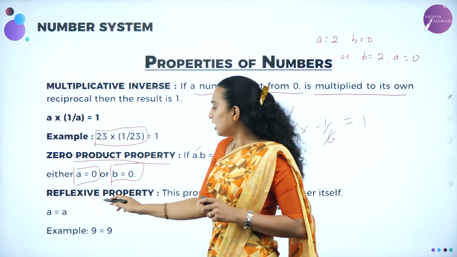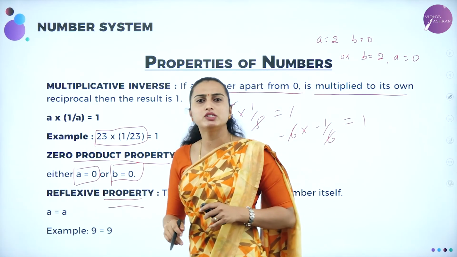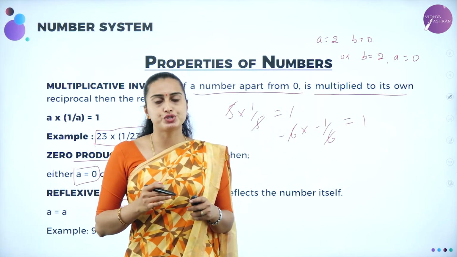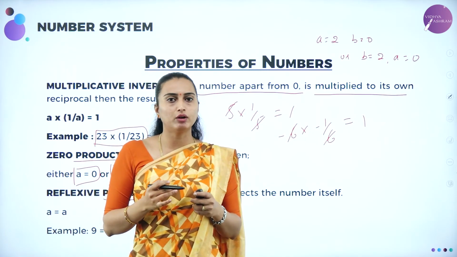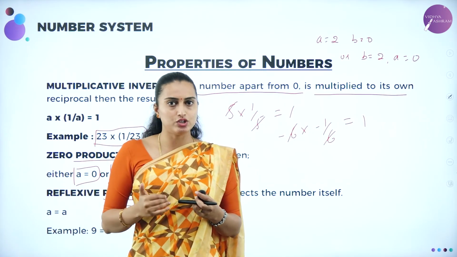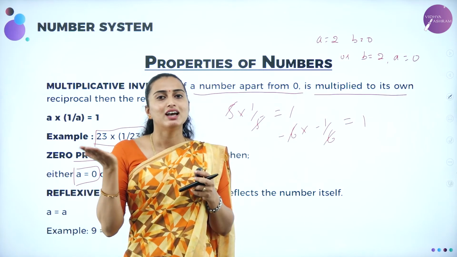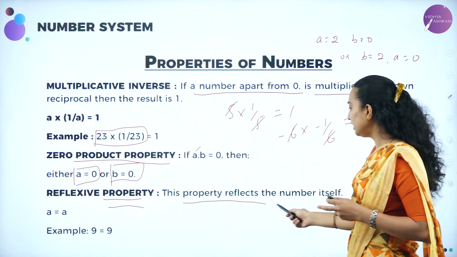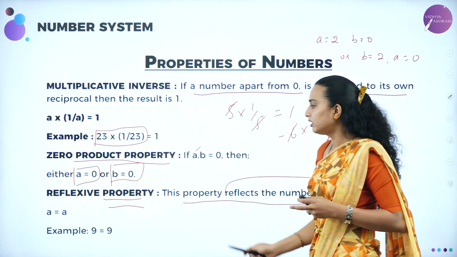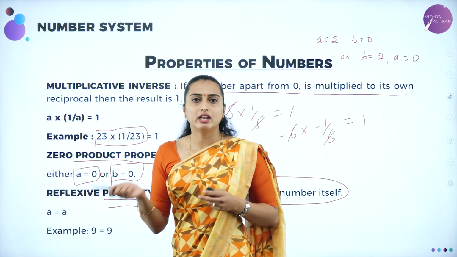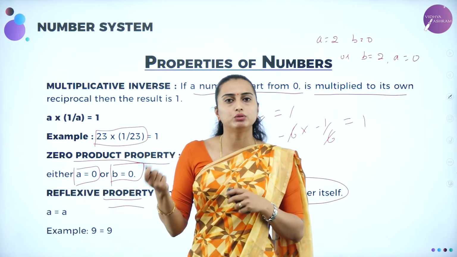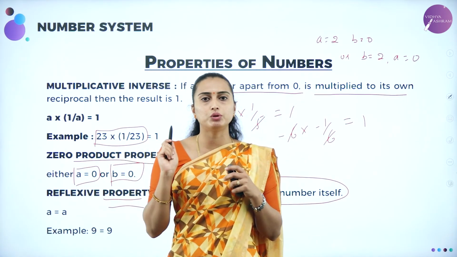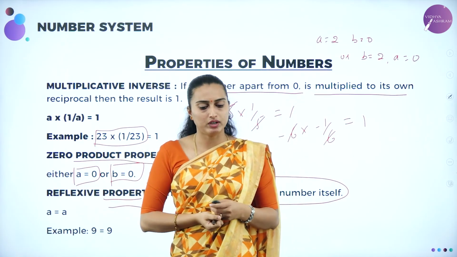Next we'll be having the reflexive property. What do you mean by the reflexive property? The mirror image. When you stand in front of a mirror, what are you going to see? Your image, isn't it? That is going to be known as the reflexive property. So here the definition: this property reflects the number itself. That is, A is equal to A, 9 is equal to 9, 2 is equal to 2, 3 is equal to 3. That is known as the reflexive property.